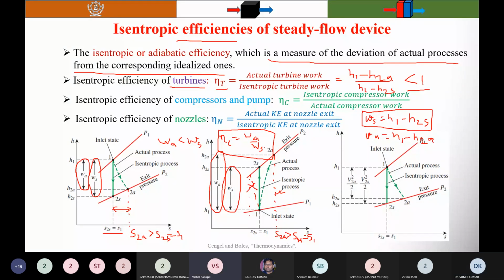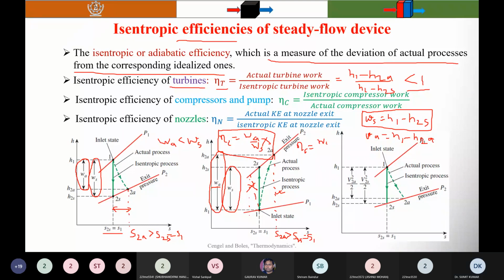Yes, sir, a turbine is an energy generating device in which the isentropic turbine output is the maximum, but in the compressor, the actual compression work is maximum as compared to the isentropic compressor work. So here you can also see that WA is higher than WS. In the graph also you can see that the vertical distance WA is greater than WS, and I told you that efficiency is always less than 1. So this formula is wrong. What is the correct one? The correct one is eta C is equal to WS divided by WA.